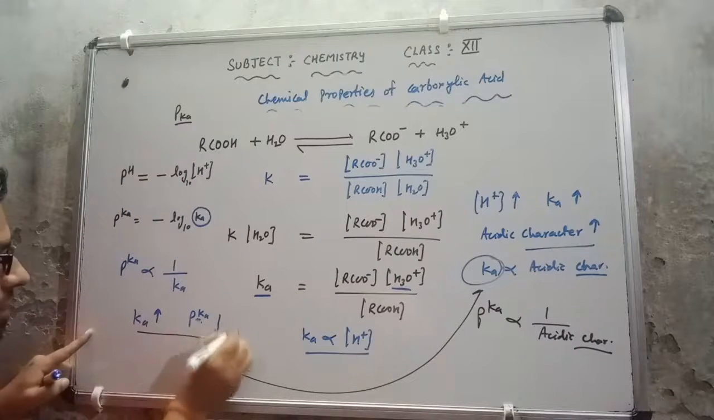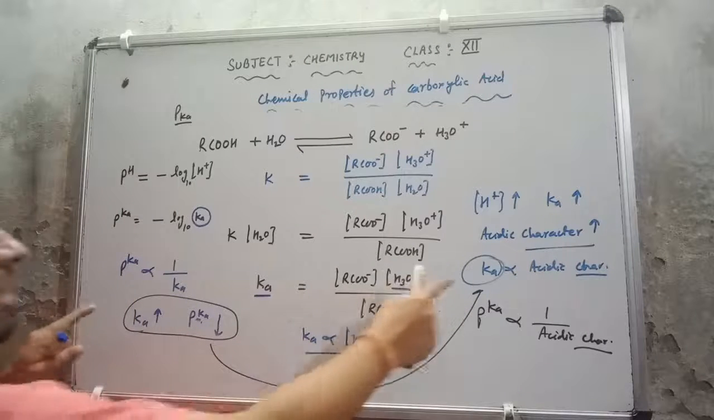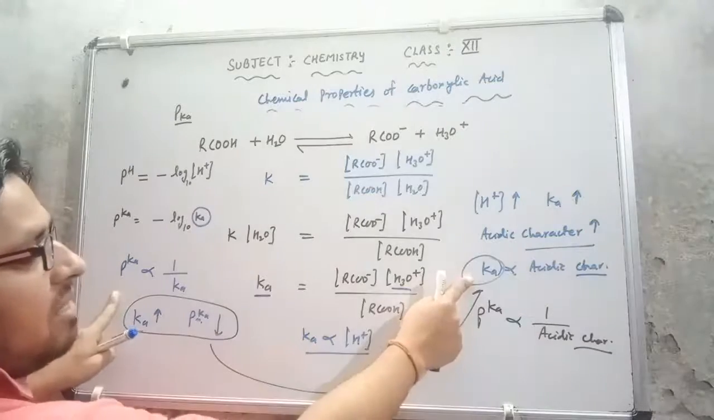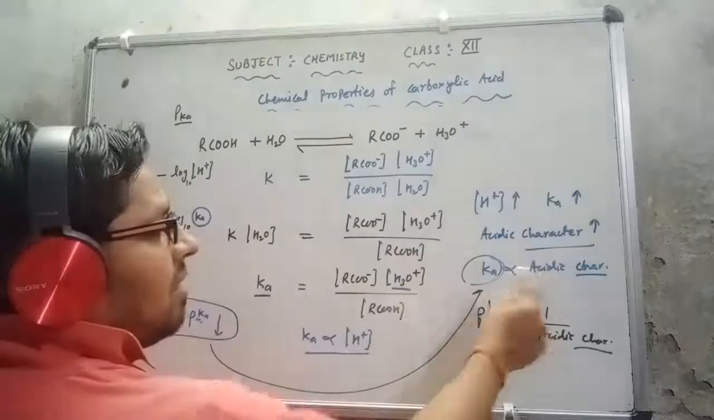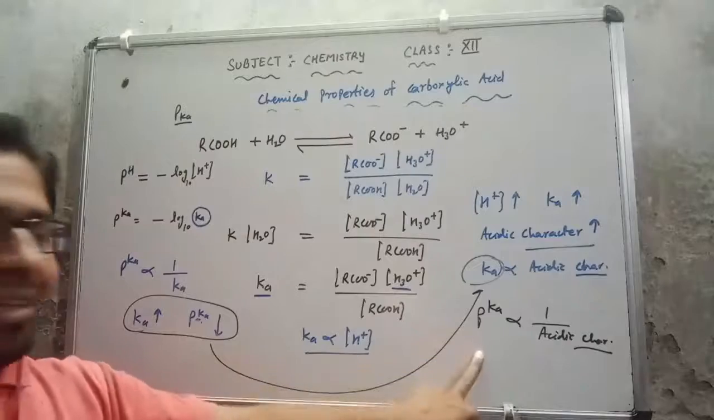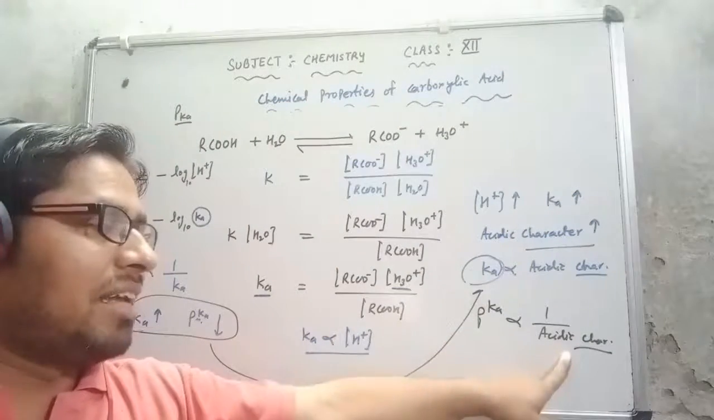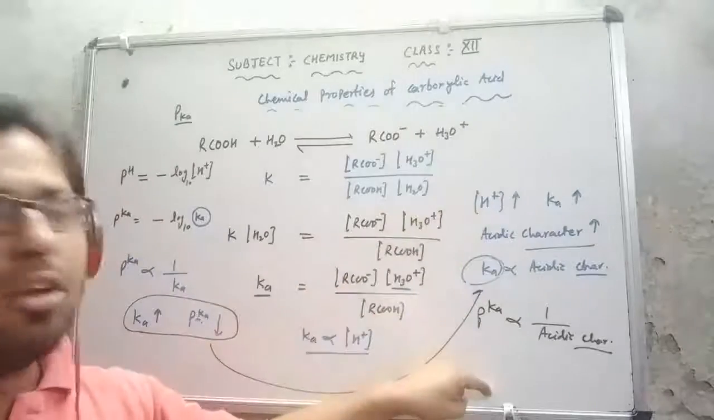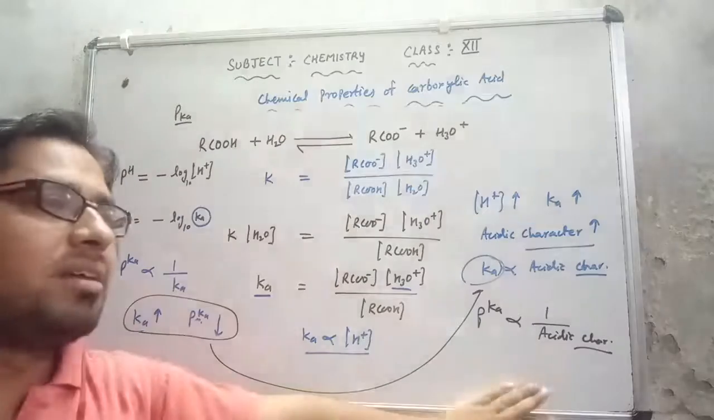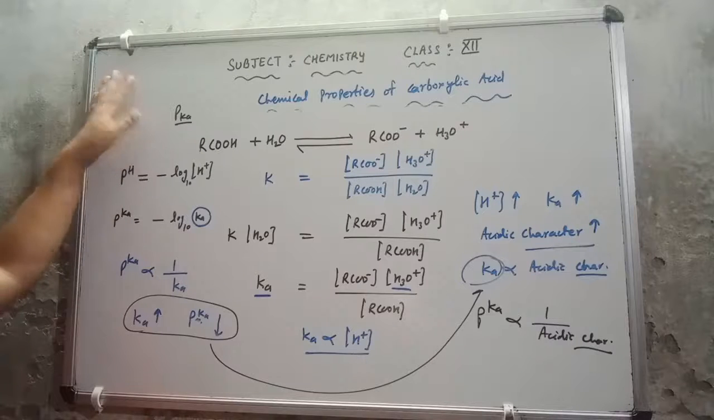From these two relations, you can compare. In place of Ka, what I will put? This will be 1 upon pK. So 1 upon pK is inversely proportional to acidic character. So I can say that pK is inversely proportional to acidic character. As the acidic character increases, the pK value decreases. So this is the acidic nature we have discussed with the help of pKa value.